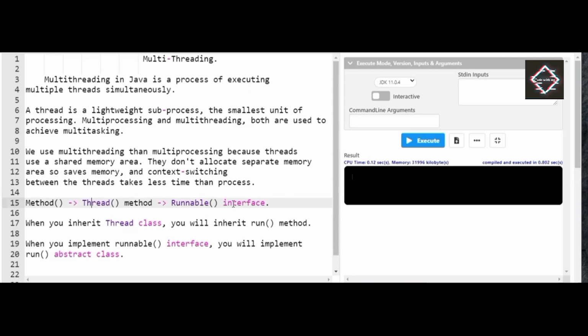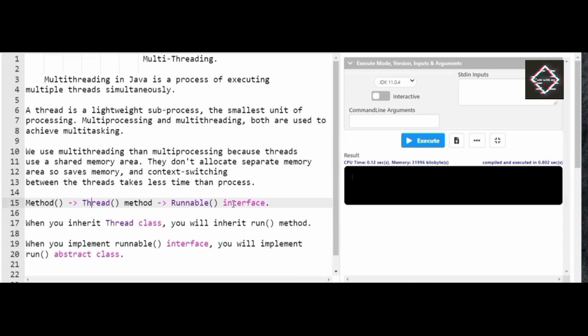So if you make use of a Runnable interface, you'll be making use of threads as well as methods. This way, your program will run more smoothly than you expected. I request you to kindly note down the theory part which is written here, if you need it.